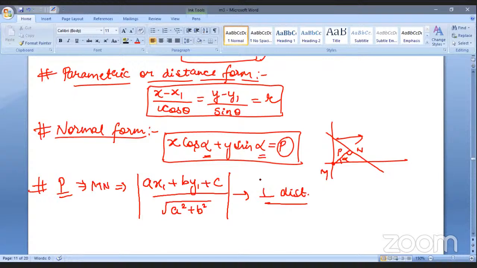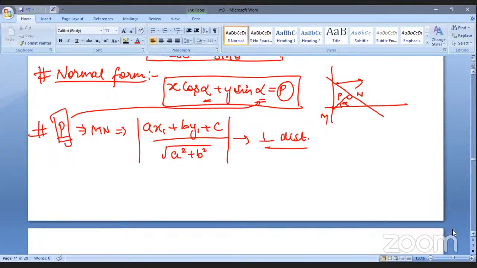Now don't get confused about what it is. If somebody doesn't know, we'll take questions on it, and it will be clear to you. I'm just telling this. This is the formula where x1 and y1 are the coordinates. We'll just keep the values of the coordinates in that particular general form of the equation, and here we'll find the square root of the sum of their squares, right? So this is the way in which we can find p, and this p we can keep here so that we can find the normal form, right? So this was an information. I don't remember whether I told you this or not.